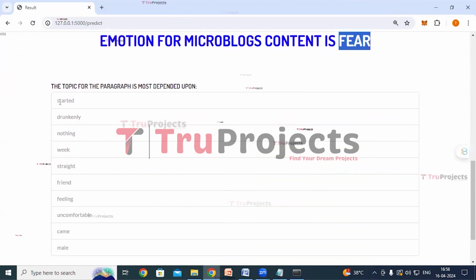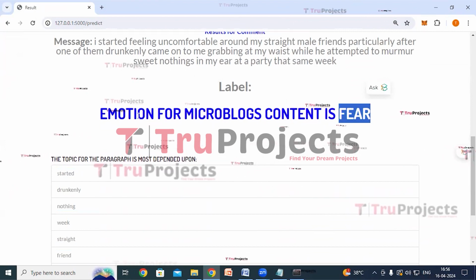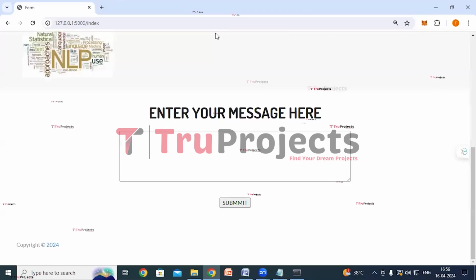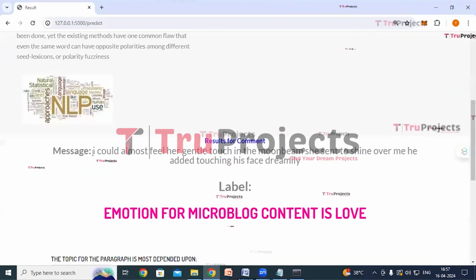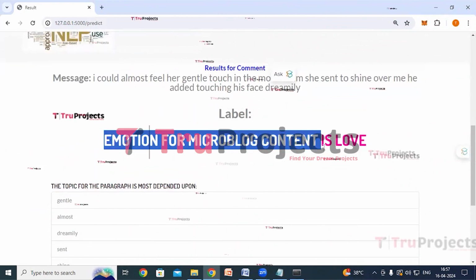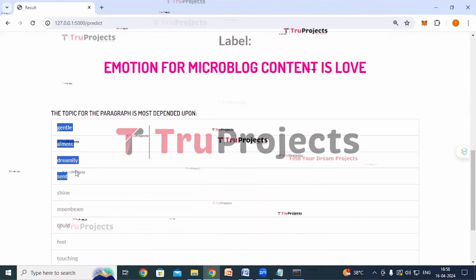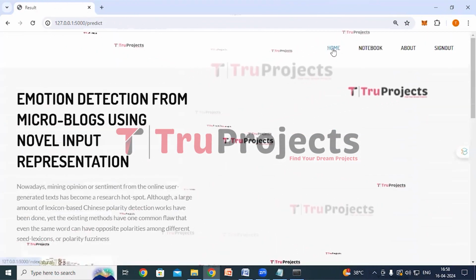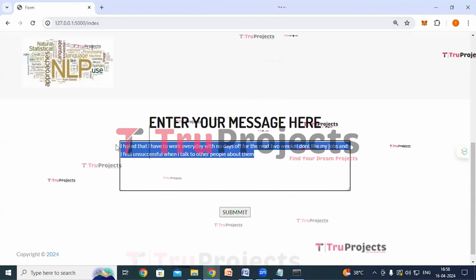And here we can see these are the words dependent upon which the application has taken this decision. This is the message I have entered, and here we can see emotion for microblog content is love. And these are the words which have influenced this decision. This is the message I have entered.